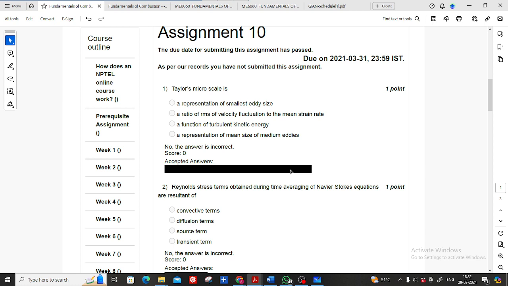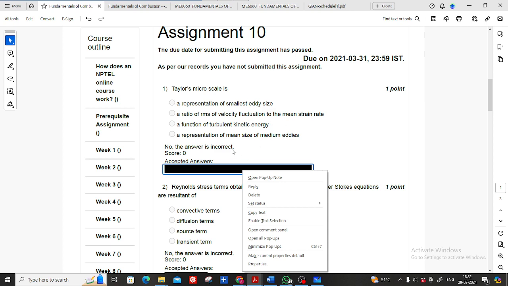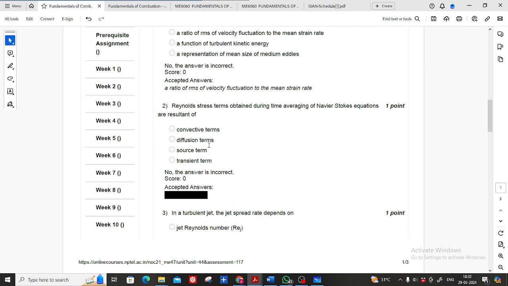It is the ratio of RMS velocity fluctuation to the mean strain rate. Someone else can answer this question. Okay, the answer is correct: it is the ratio of velocity fluctuation to the mean strain rate. Question number 2: can anyone tell me how you get the Reynolds-averaged Navier-Stokes equation? How to obtain that? It is the time-averaged mean and fluctuation of the velocity that we have to incorporate in the momentum equation.